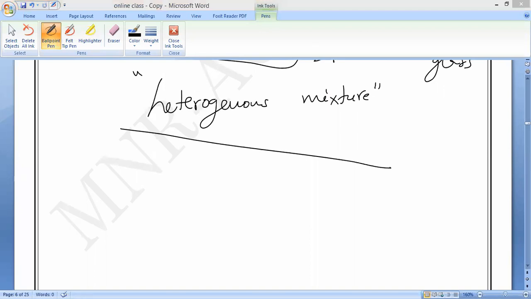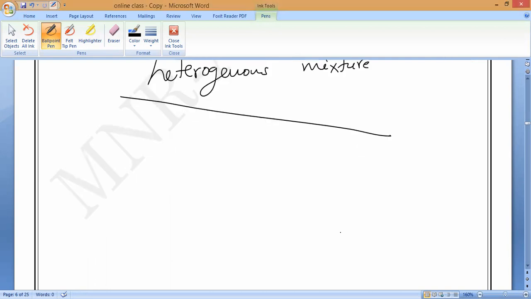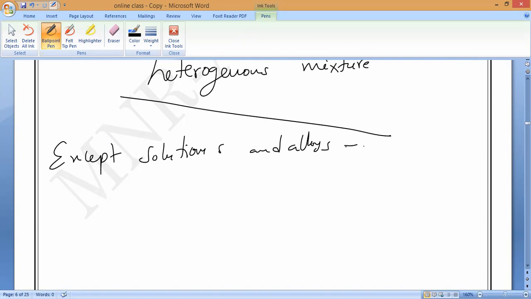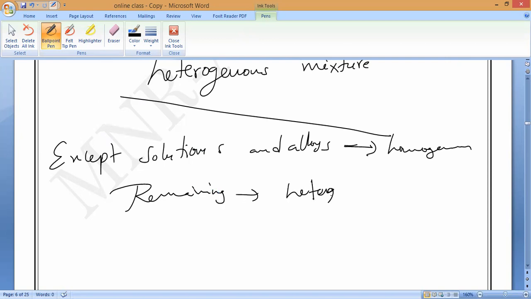So in our surroundings, most of the mixtures are heterogeneous, and some mixtures called solutions and alloys are homogeneous mixtures. Except for that, the remaining are what? Except solutions and alloys, the remaining are heterogeneous mixtures. Solutions and alloys are homogeneous mixtures, and the remaining we call heterogeneous mixtures.